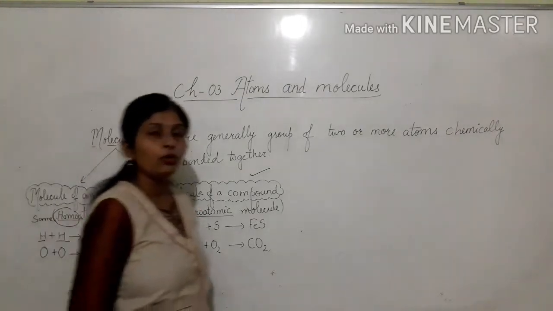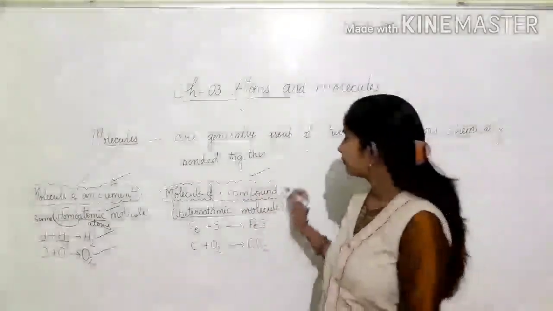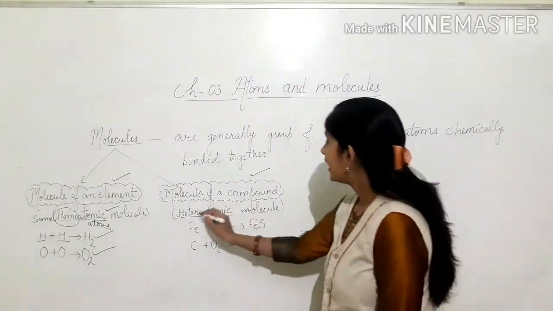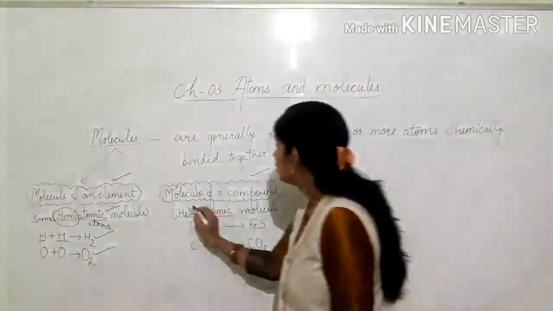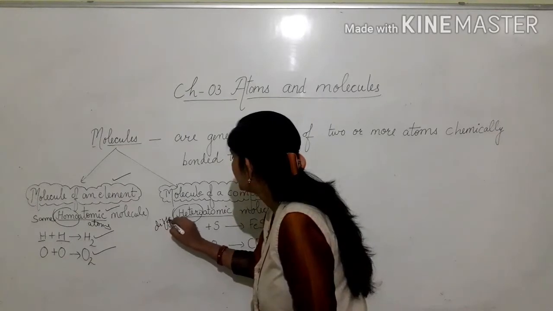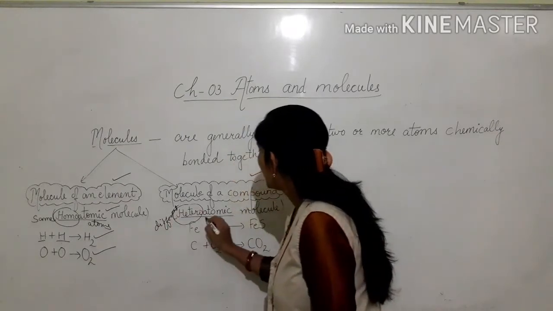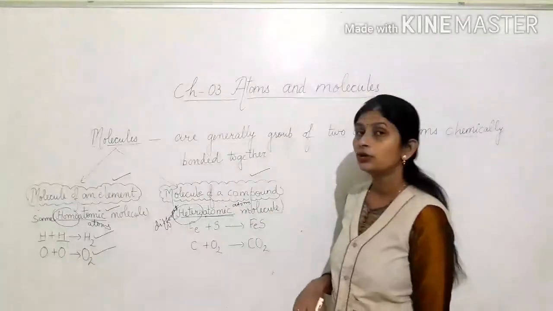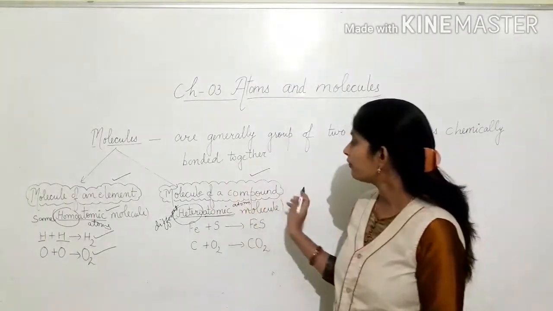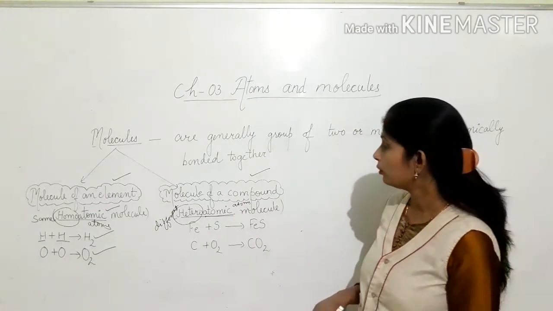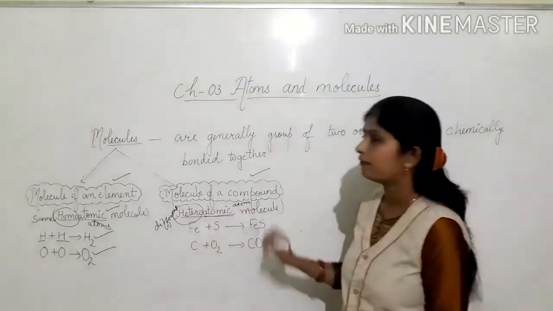Next, molecule of a compound. Now, molecule of a compound is also known as heteroatomic molecule, where hetero means different, atomic means atoms. So it means a molecule of a compound or heteroatomic molecule is a molecule made up of different types of atoms.